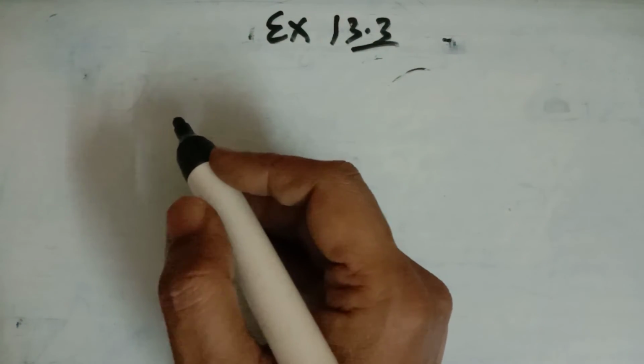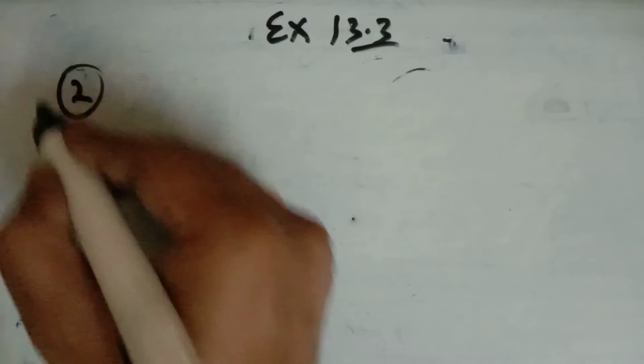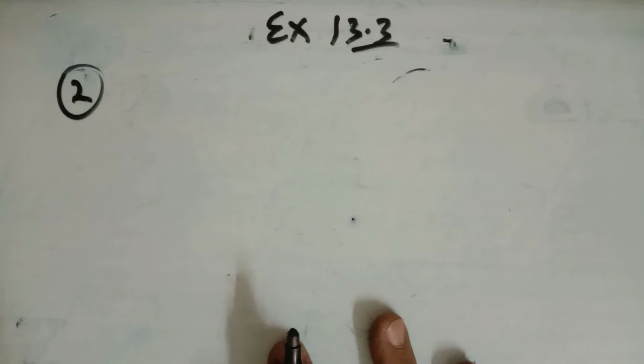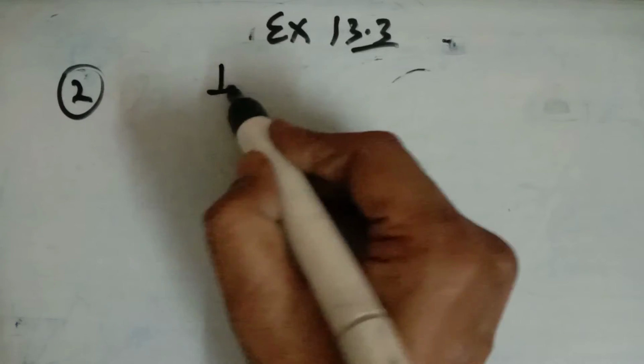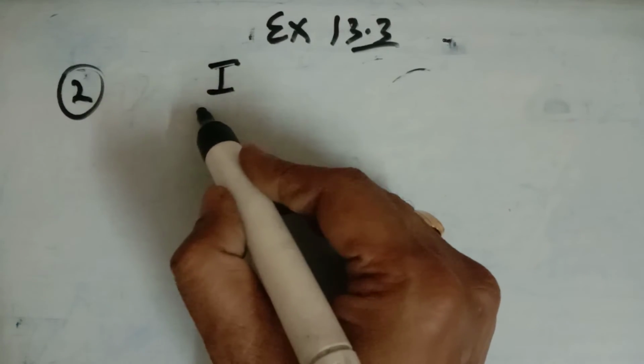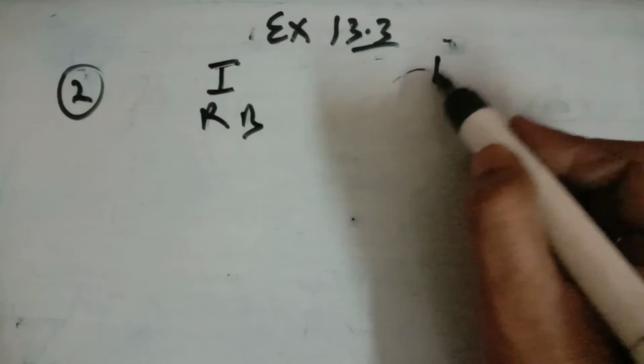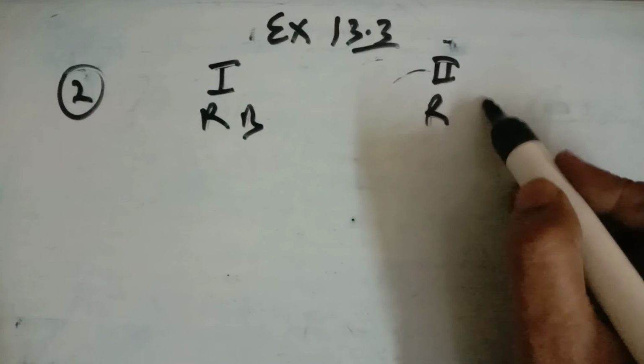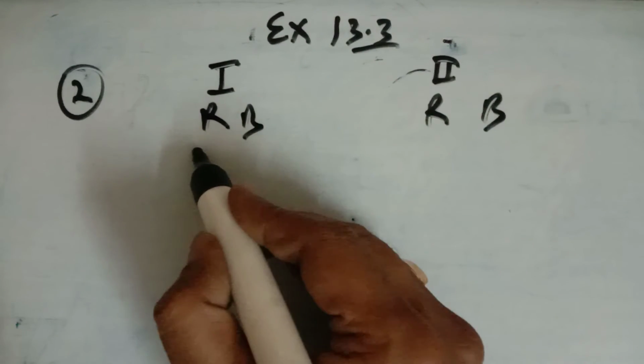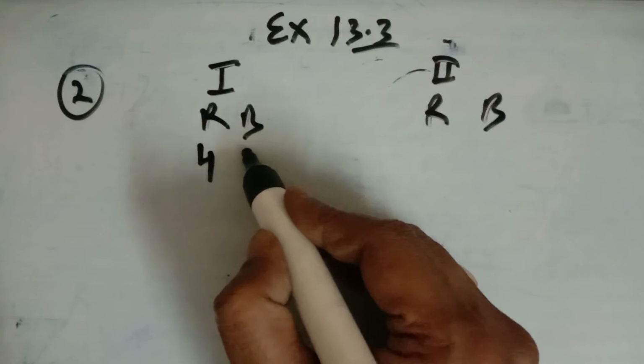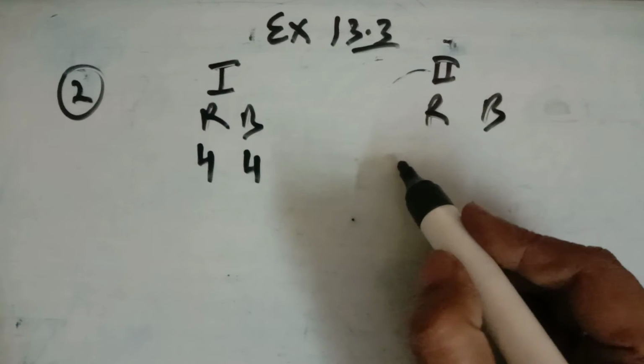So first of all I am doing question number 2. See it very carefully how you have to do it. We have a first bag in which we have red and black balls, and in the second bag also we have red and black balls. In the first bag we have 4 red balls and 4 ही black balls हैं.